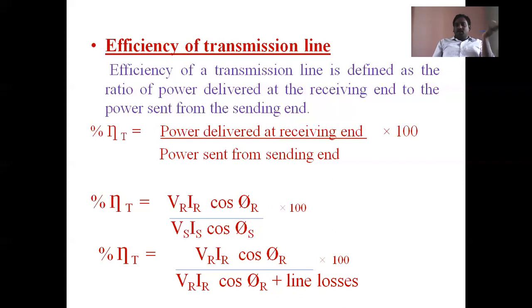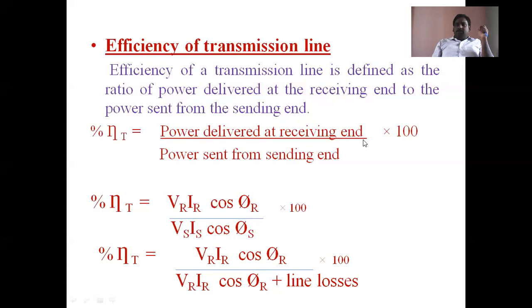That means I squared R losses, I squared XL losses, inductive reactance losses, and I squared XC losses, capacitive reactance losses, simply I squared Z impedance losses. Anyway, these are the formulas for calculation of efficiency of a transmission line. Is that right? Thank you.